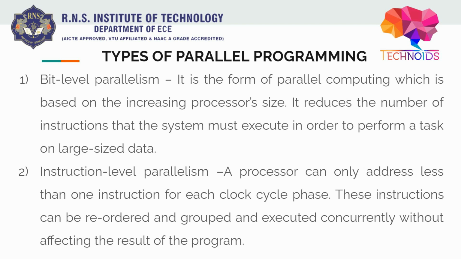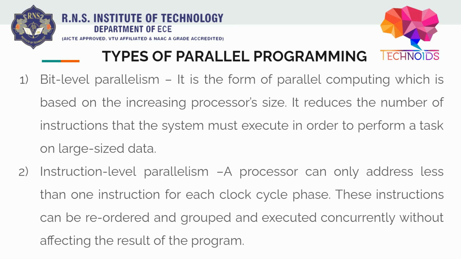Second one is instruction level parallelism. A processor can only address less than one instruction for each clock cycle phase. This was a fun fact and a bonus for you guys. You have studied in digital design that we have a clock cycle, and in each clock cycle the processor can execute only less than one instruction.